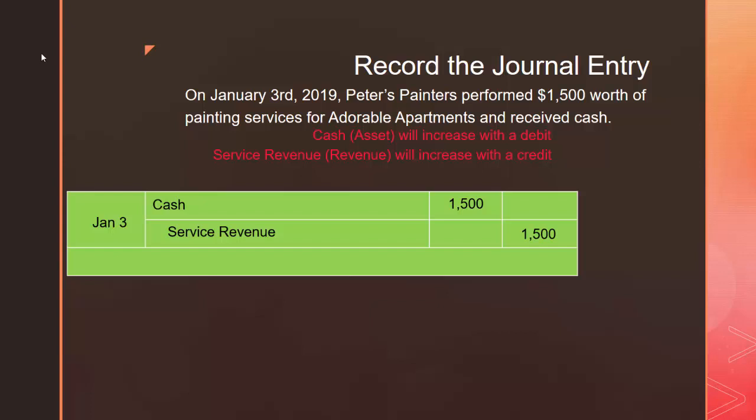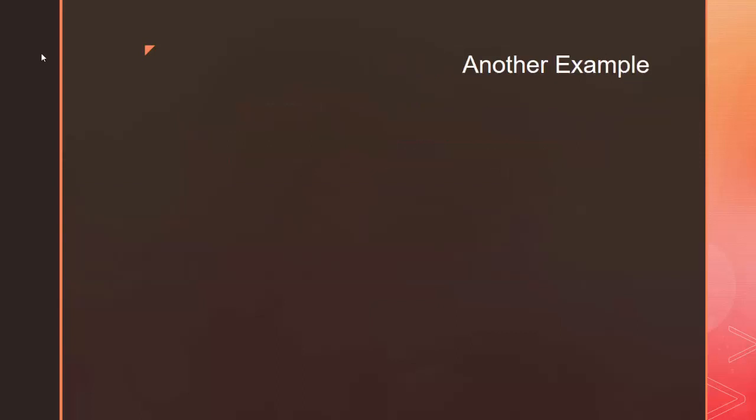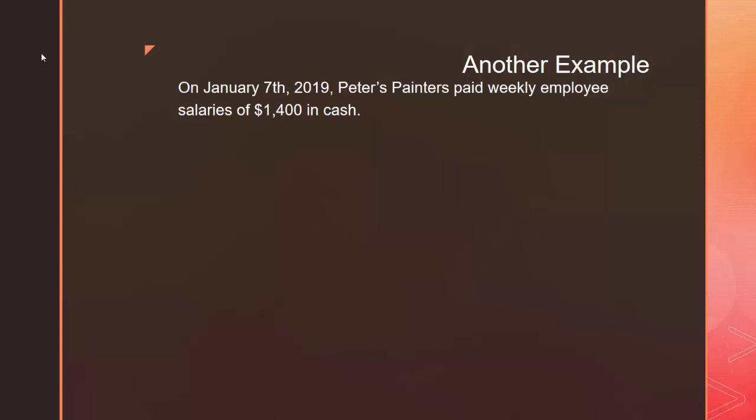On the bottom, we're going to record a brief description of our transaction. What happened here? We performed cash services. Let's take another example. On January 7th, 2019, Peters Painters paid weekly employee salaries of $1,400 in cash.